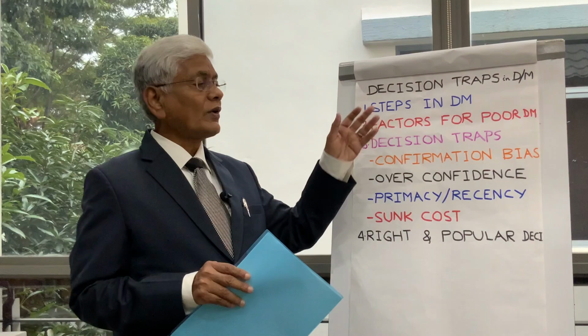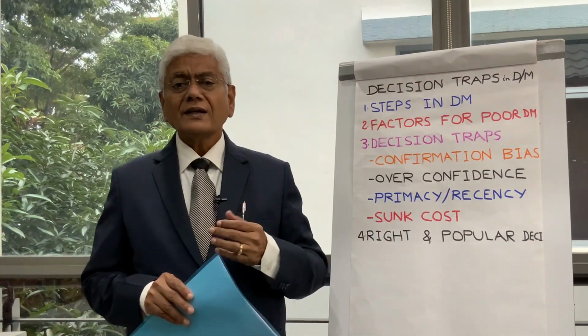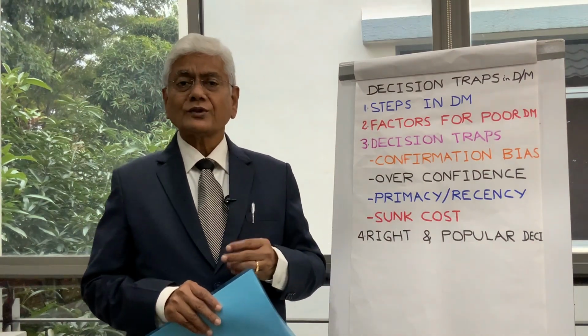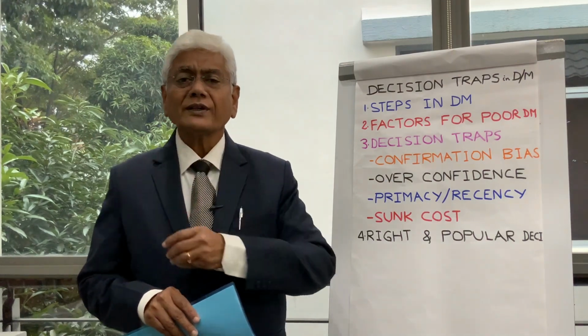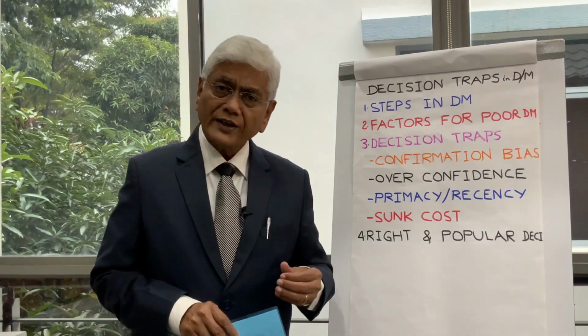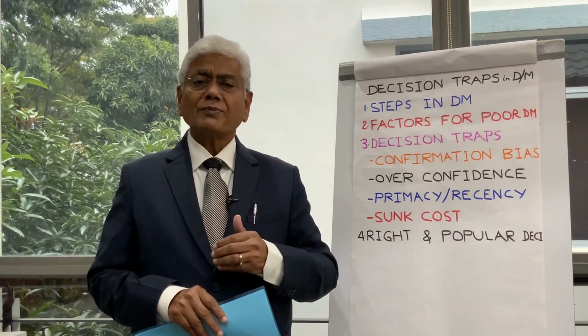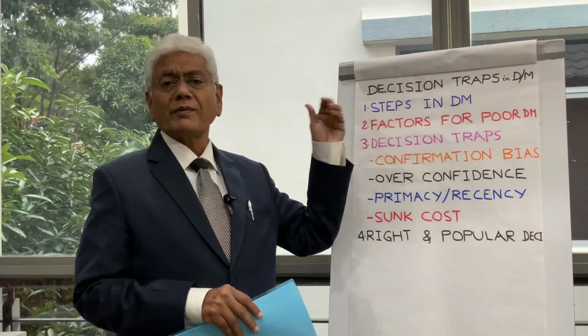These are the steps involved in decision making. Set the objectives, choose the alternatives, evaluate them against the objectives, choose the best alternative, prepare a contingency plan, and finally make the best decision and implement it.